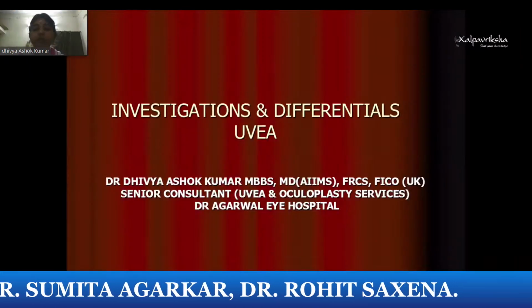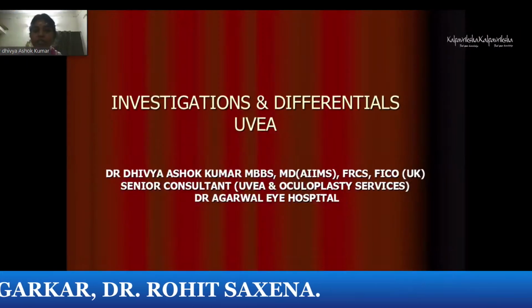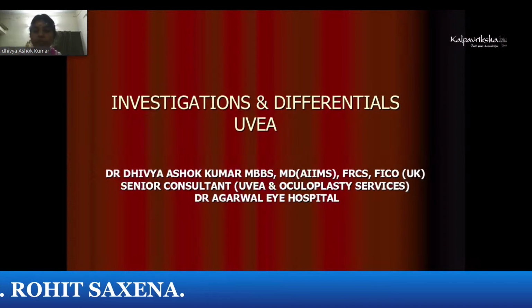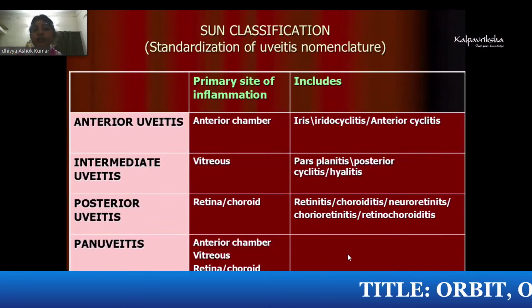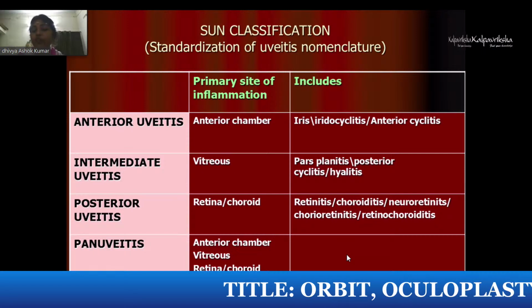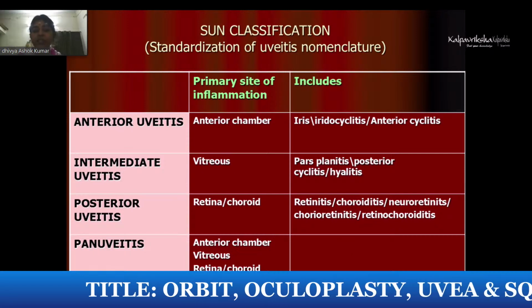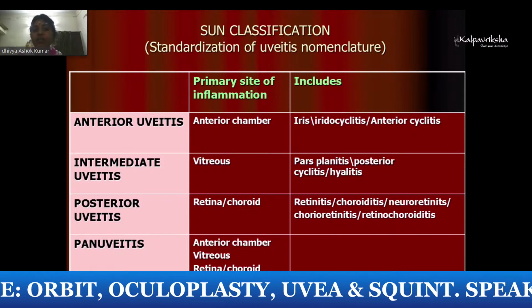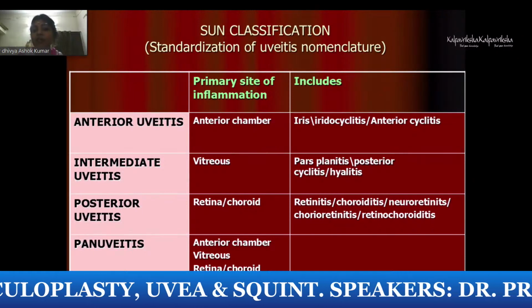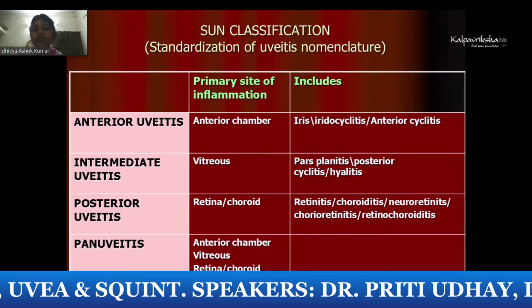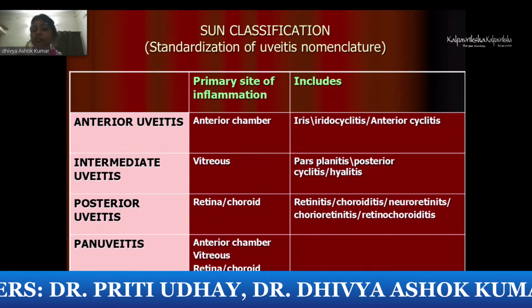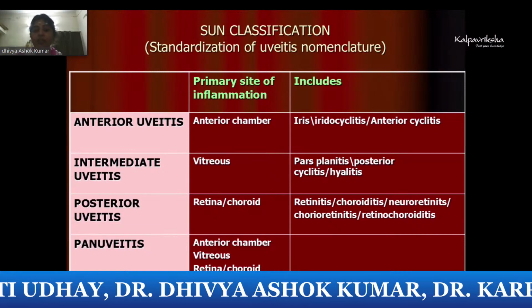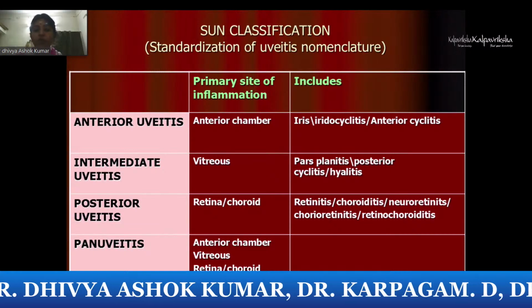Yes, good evening, everyone. We have a topic on investigations and differentials in uvea. As you all know, the SUN classification is usually what we use in clinics, and anatomically we divide uveitis into anterior, intermediate, posterior, and panuveitis. Anterior is the anterior segment, like iritis, iridocyclitis and anterior cyclitis. Intermediate is pars planitis. Posterior is retinitis, choroiditis, chorioretinitis, and retinochoroiditis. Panuveitis is involvement of all the layers.